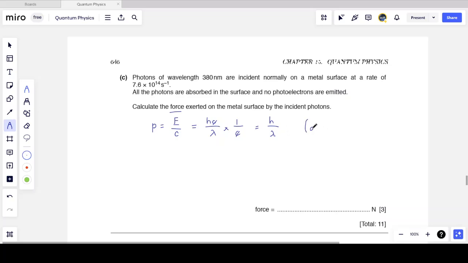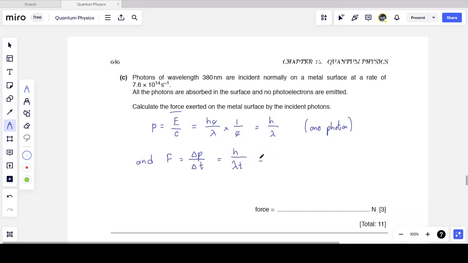And this is for a single photon. So one photon has this momentum. But why would I calculate momentum? Because I know that force is the rate of change of momentum, delta p by delta t. Aha. So what this means is it is the momentum of the photon over the time, h over lambda t.